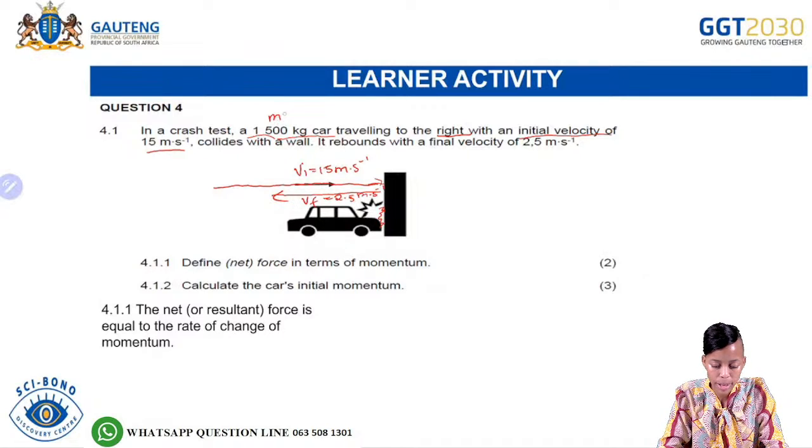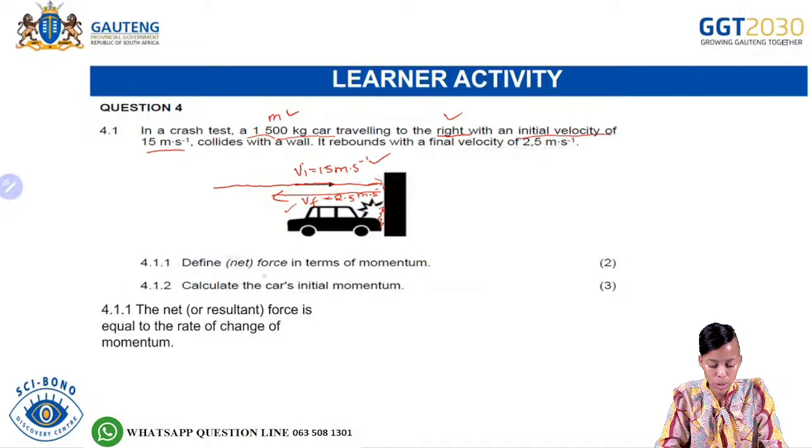So we have the mass, we have the initial direction, which was to the right, and the initial velocity of 15 meters per second. Rebounds means that we have the final velocity and also the direction.